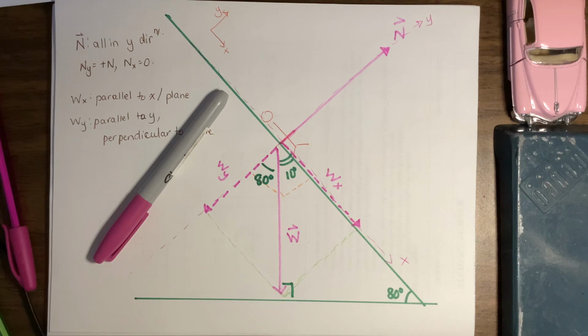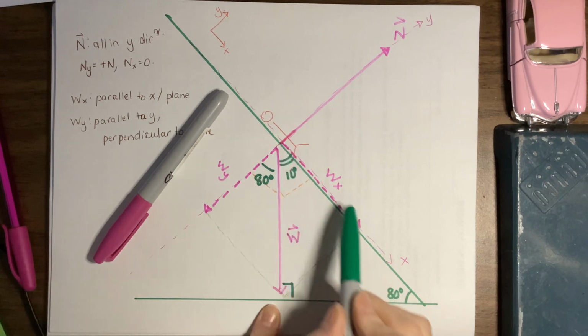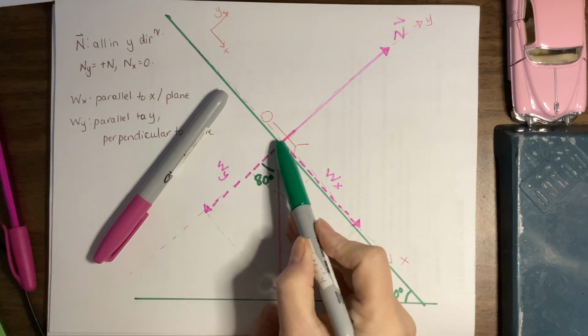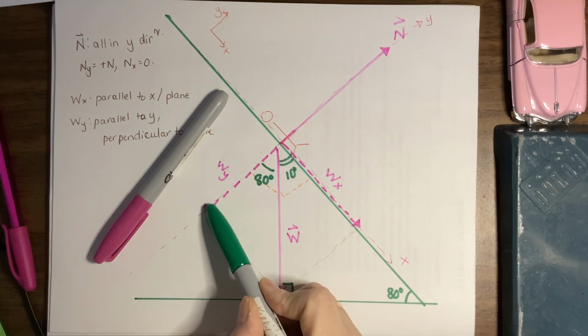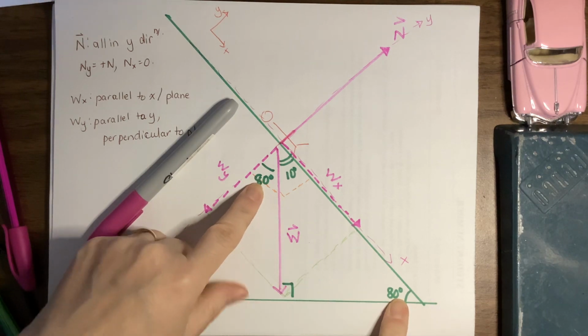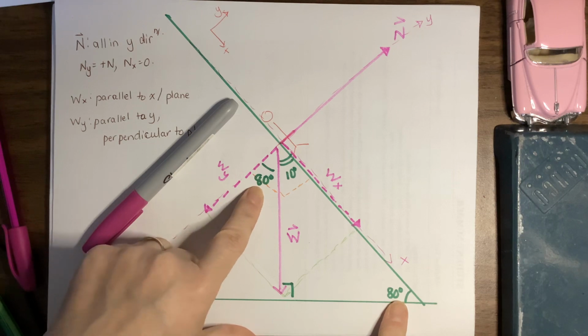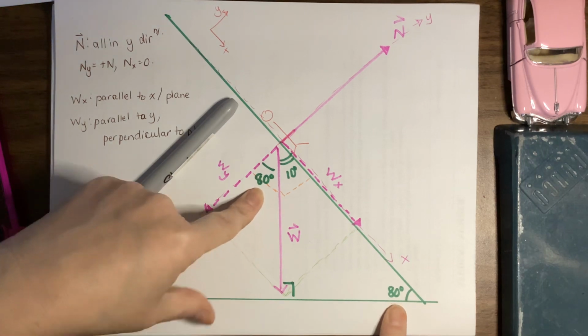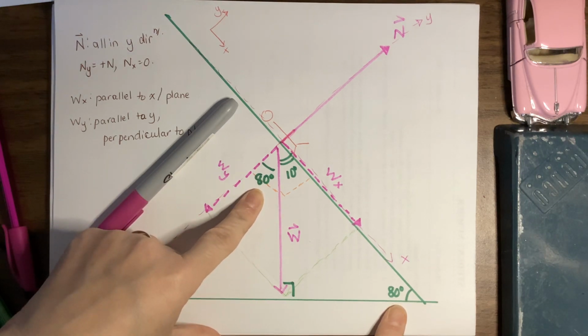So overall, when you have things on an inclined plane, you're going to draw your vectors. Your weight's going to point straight down. The x component is parallel to the hill. The y component is perpendicular and into the hill. And this angle are going to be the same. Probably that's just going to be a result you remember, but it is good to see where it comes from at least once or twice.